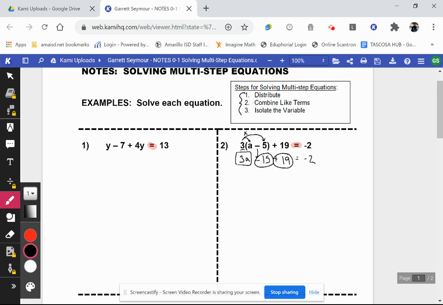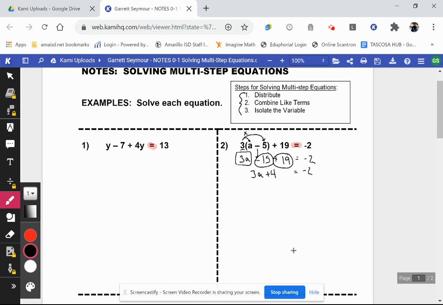So when we drop down to our next line, we can say 3a, and then we're going to combine a negative 15 and a positive 19. Well, positive 19 is bigger than negative 15, so if you say negative 15 plus 19, that gives us plus 4. And that's going to be equal to, this side doesn't change. There's nothing to combine over here. If there were anything to combine on this other side of the equation, we would do that in this step, but the only thing on this side is just the negative 2. So it comes down.